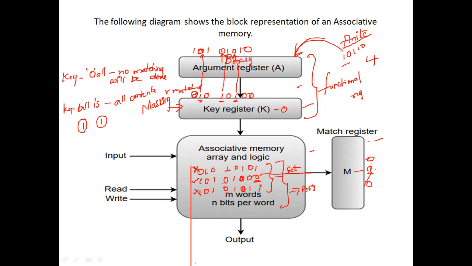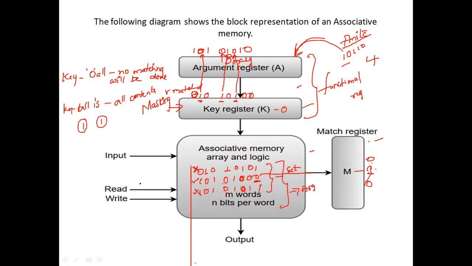If all the key register bits are 1, then the whole content will be compared. Or else, wherever we have 1, the corresponding position of the argument register is going to be compared. Thus the key provides a mask for identifying a piece of information which specifies how the references to the memory are going to be made. So this is how the block diagram or the representation of associative memory is done.